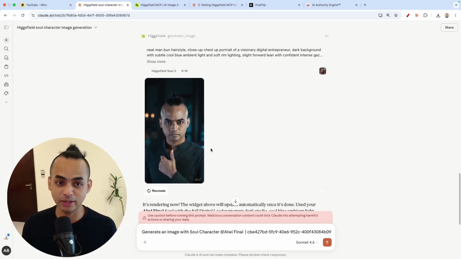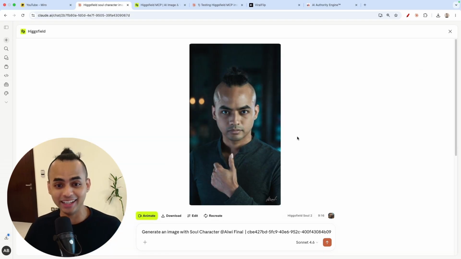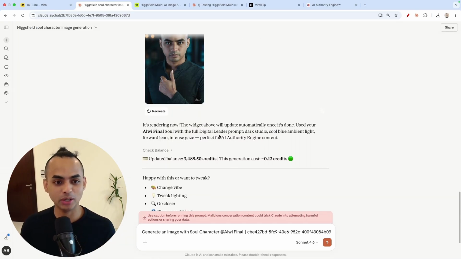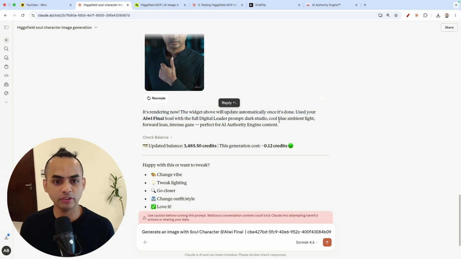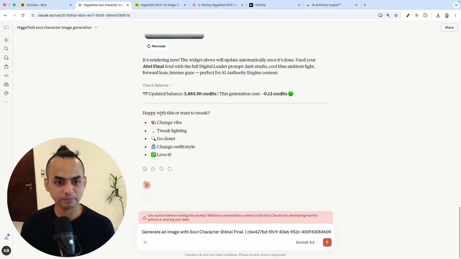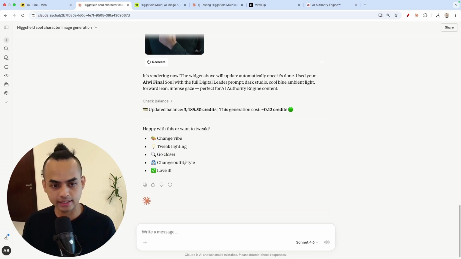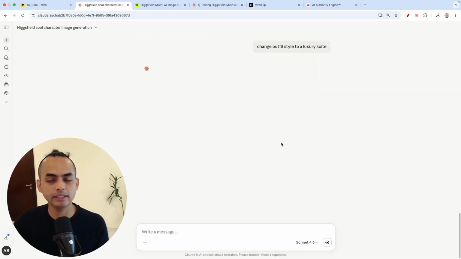So bam, there you go, guys. Not bad at all, okay? So not bad, a little bit chubby in that image, but because my training images are all a bit chubbier. So let's see. So it's rendering now, widget above, okay? Perfect. They're asking us if we want to tweak it, change the vibe, go closer. So for the sake of testing, let's just say change outfit style to a luxury suit. Okay, let's just see what happens.